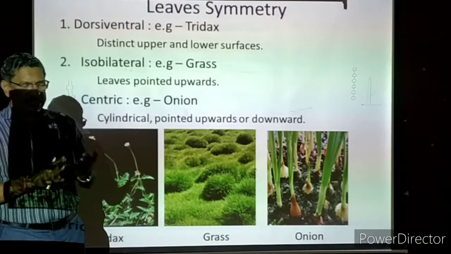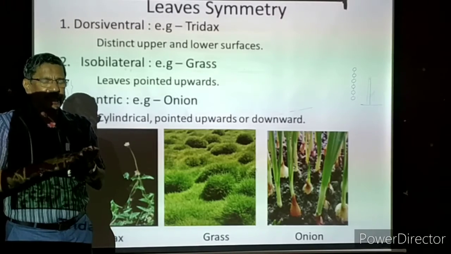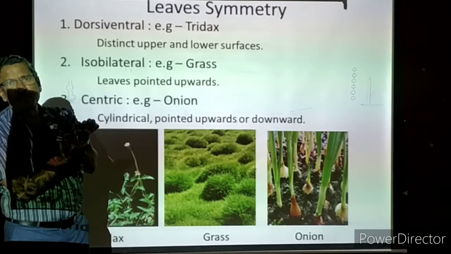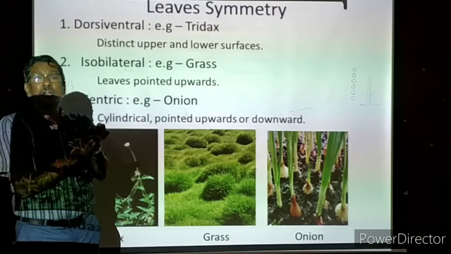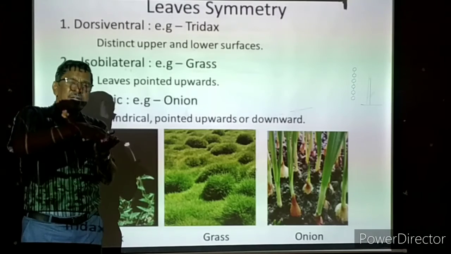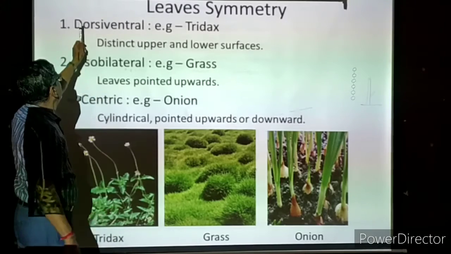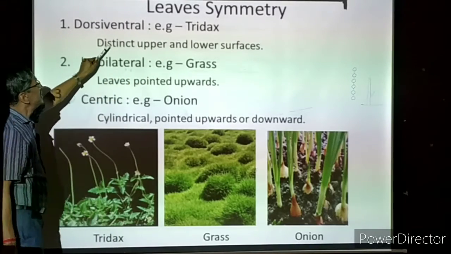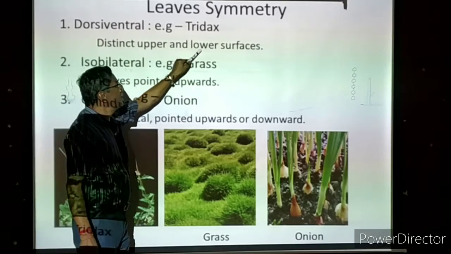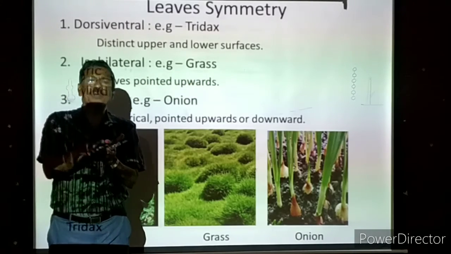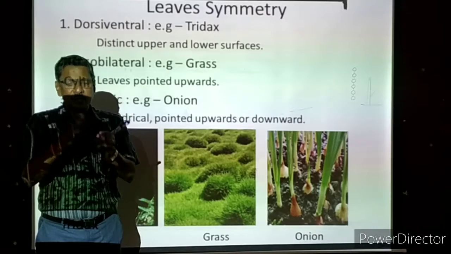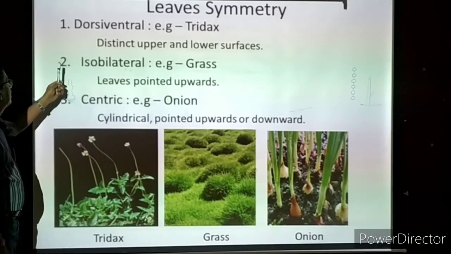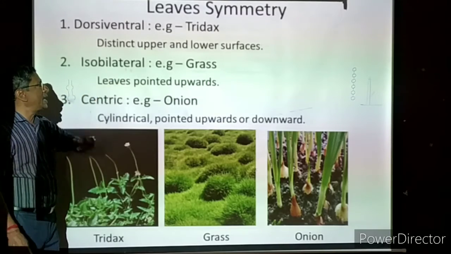Now, in the majority of plants, the leaf lamina will be green. It has an upper surface called the ventral surface and a lower surface called the dorsal side. So it has a ventral side and a dorsal side. That is called dorsiventral. Example, tridax. Distinct upper and lower surfaces. A clear upper surface, which is the ventral side, and a clear lower surface, which is the dorsal side. That is dorsiventral.